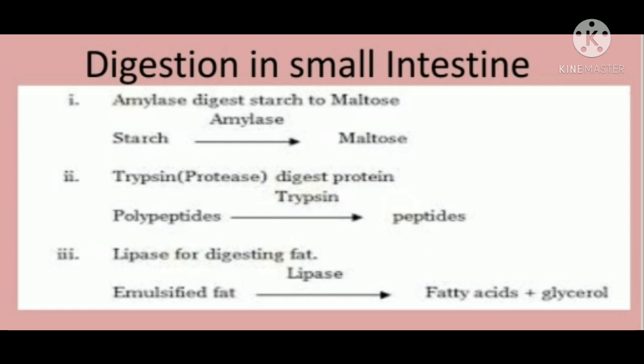Pancreatic juice also contains nucleases. What are nucleases? They are enzymes that digest nucleic acids, and hence the name nucleases.